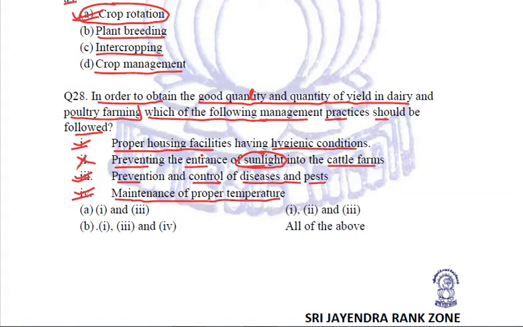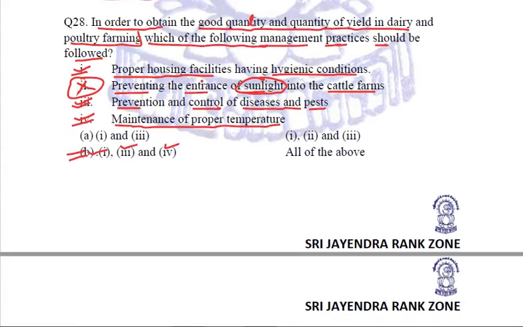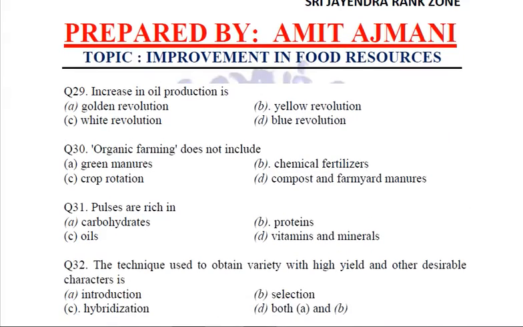So out of these four options, except the second option, we should follow all the rest of the three, right? So we are going to mark the option B here. First option we need to follow, third we need to follow, and fourth we need to follow. Clear? Coming to the next question now.